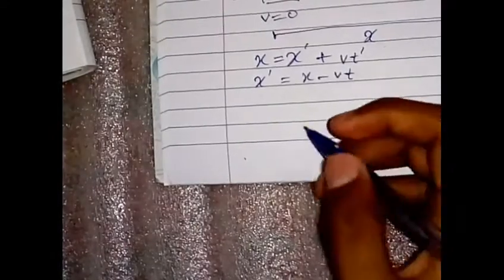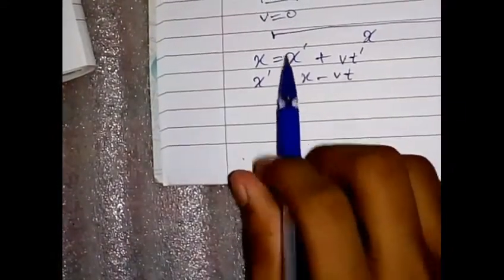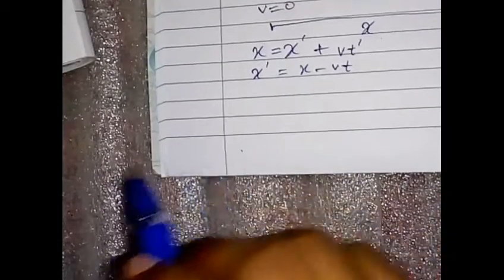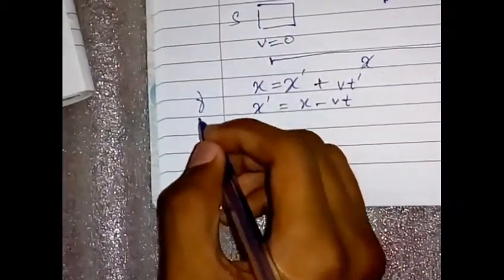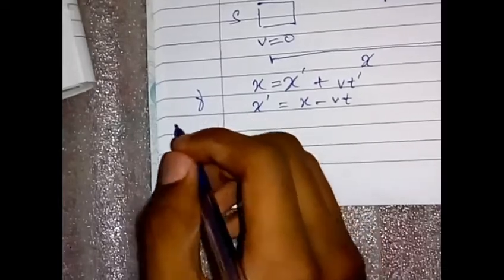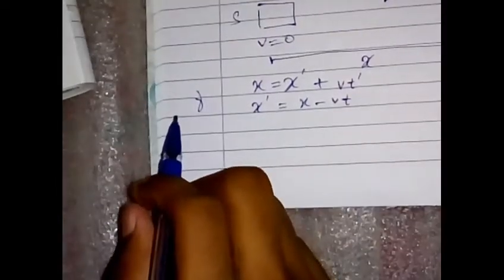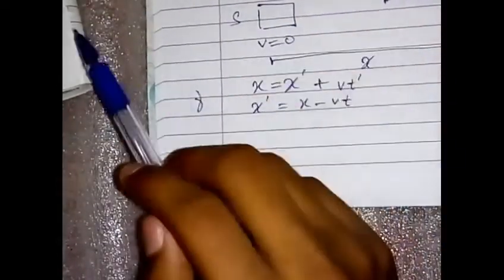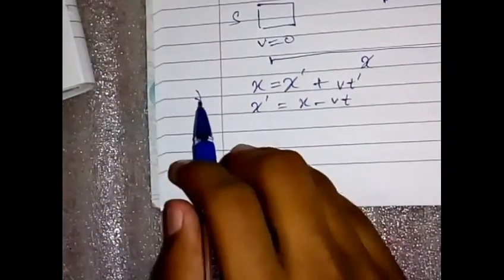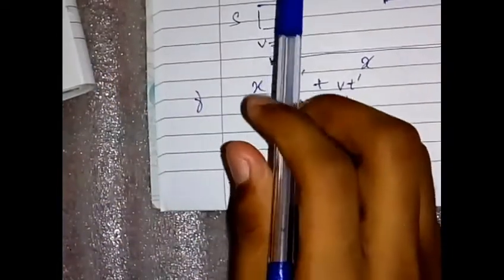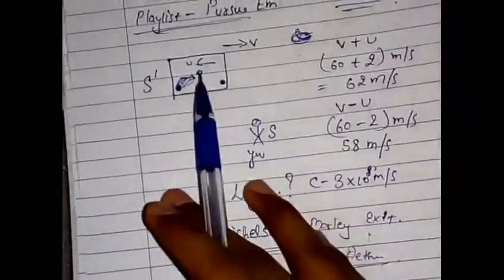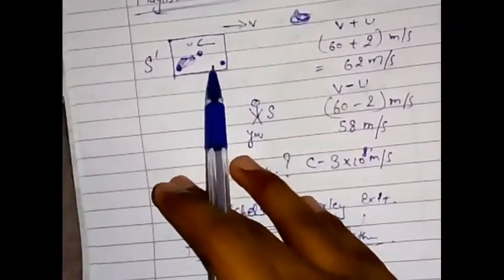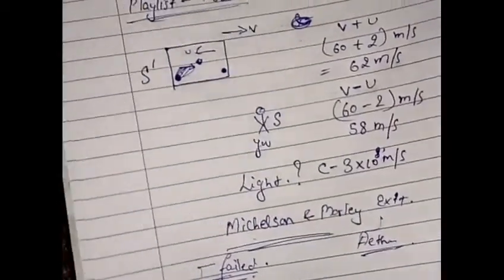Now we have to multiply both the two equations with a term gamma. Gamma is a Greek letter which arises from the Michelson and Morley experiment, because here the speed of the ball was not constant, but the speed of light is constant.